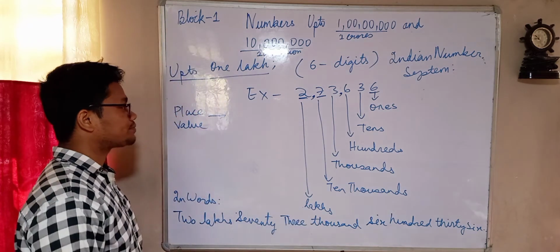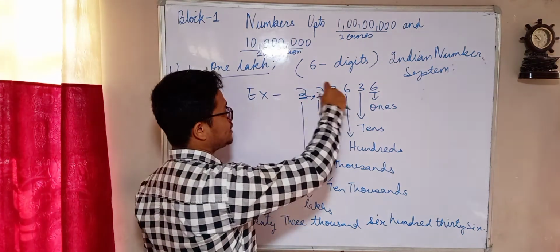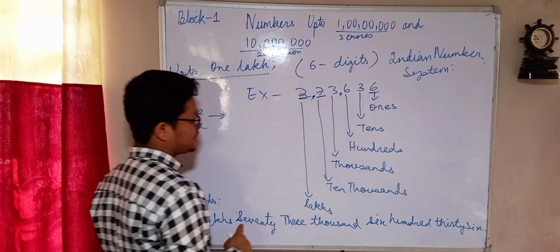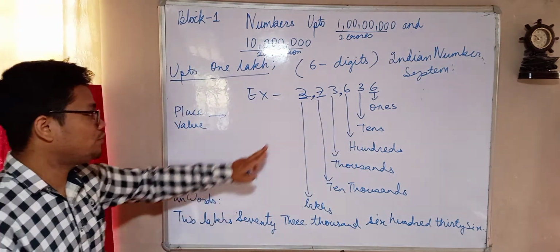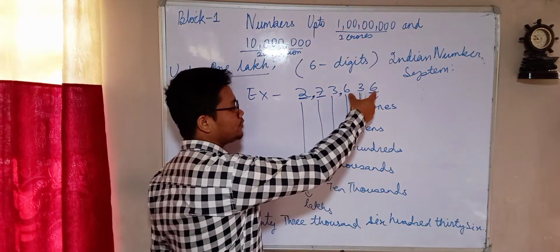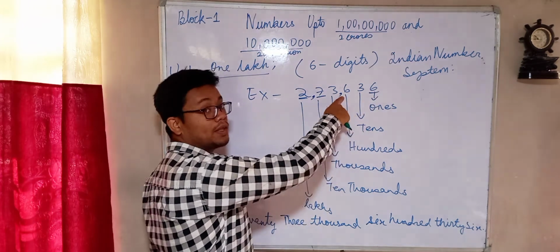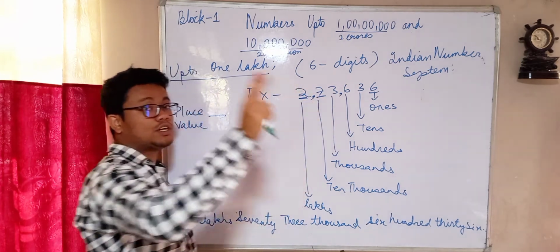Okay, children. Place value is actually the place at which these numbers are, this orientation. And when we write this number in words, we have to use this comma system. And the comma system, as I've already taught you, is that before the first three numbers you have to keep a comma. Then after that you have to keep a comma in the sequence of 2, 2.